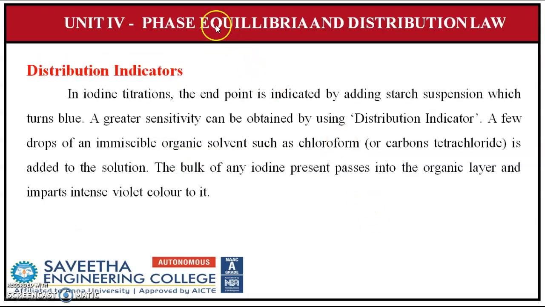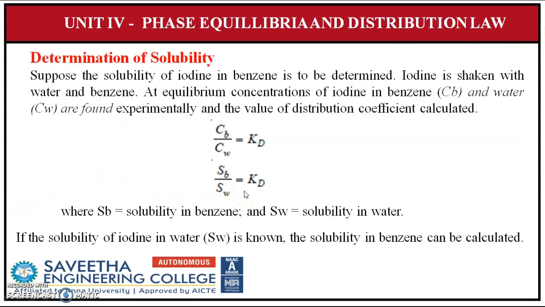The next comes distribution indicators. In iodine titrations, the endpoint is indicated by the addition of starch suspension, which turns blue. A greater sensitivity can be obtained by using a distribution indicator. A few drops of immiscible organic solvent such as chloroform is added to the solution. The bulk of any iodine present passes into the organic layer and imparts an intense violet color to it.